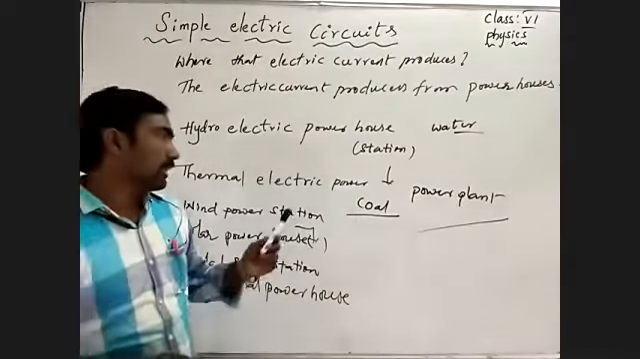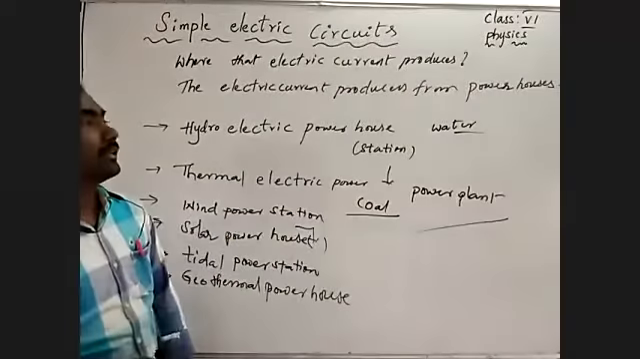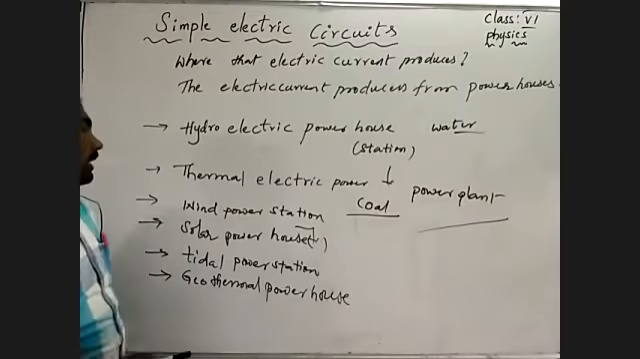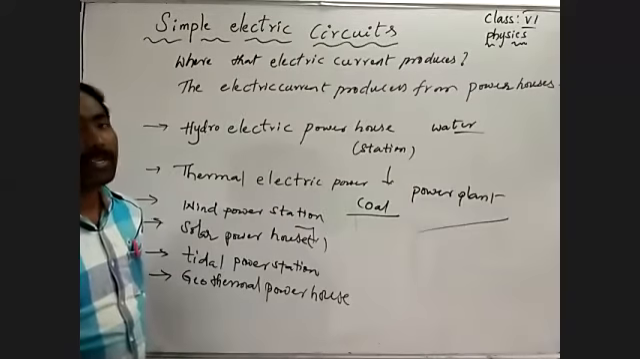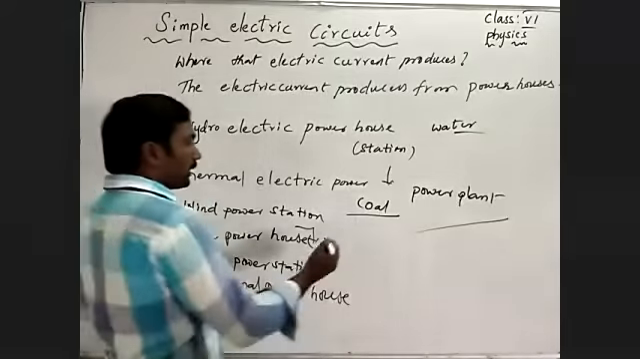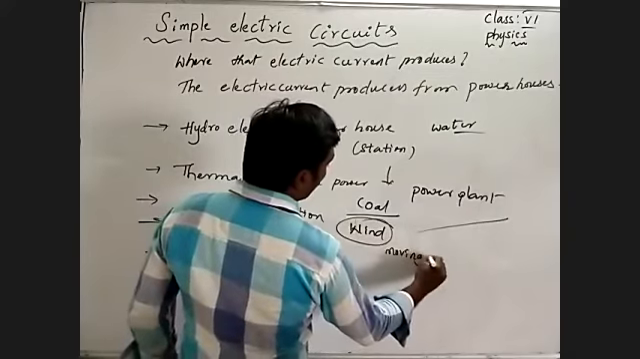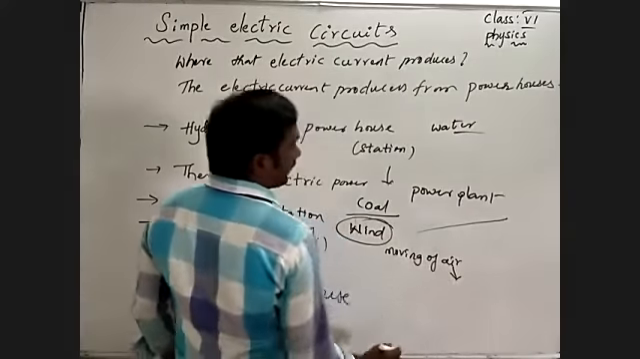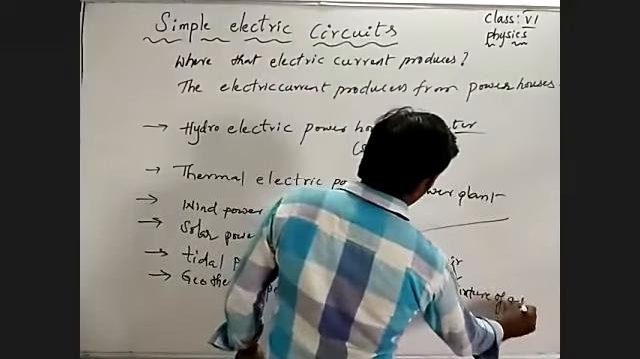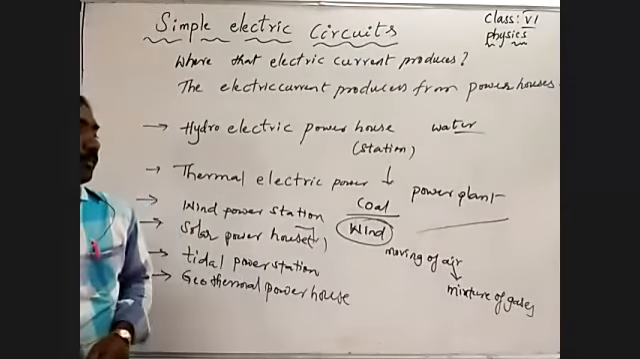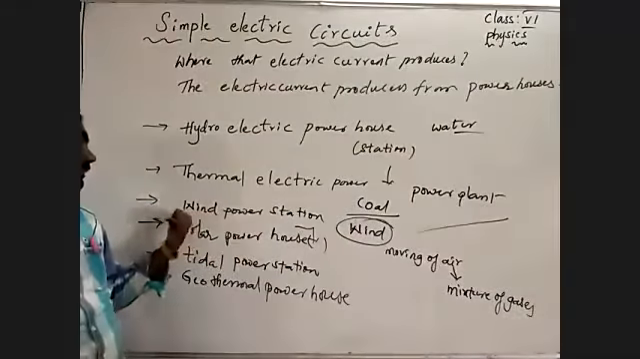So coal is the main source to prepare the electric current in a thermal electric power plant. And coming to the wind power station, the main source is wind. Wind means moving of air. Air means a mixture of gases. Wind is the main source to prepare the electric current in the wind power station.